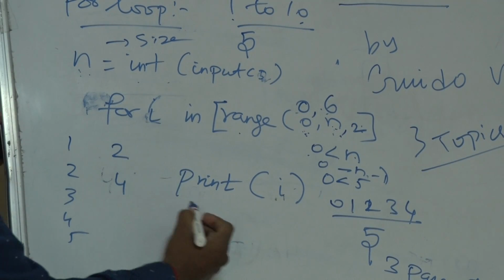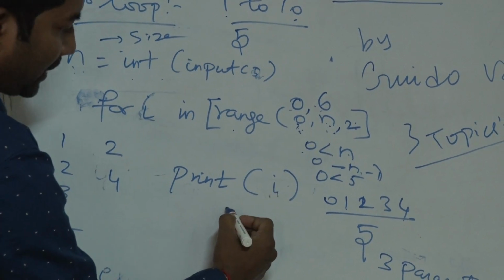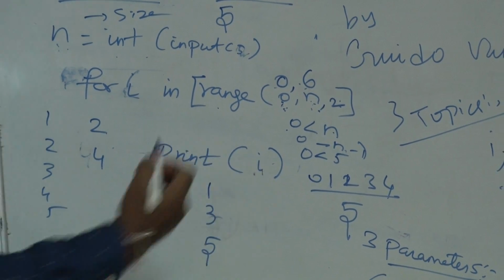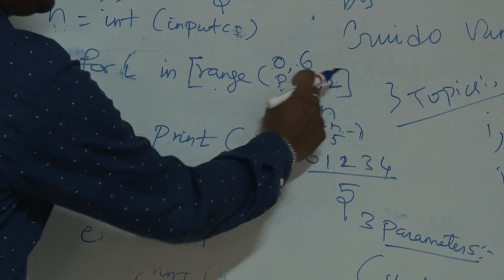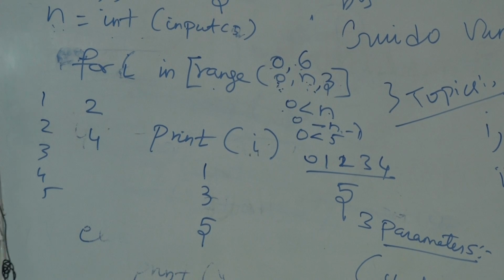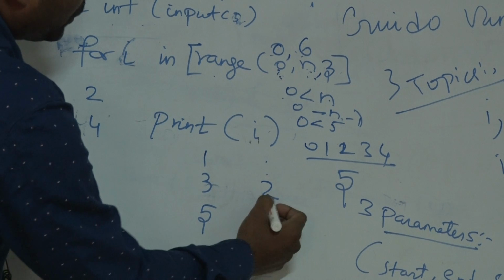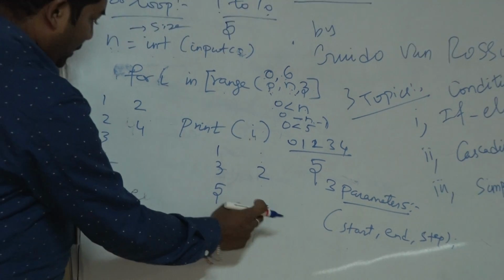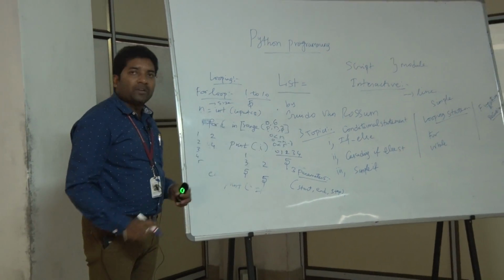Then it will print starting from the starting value, and the difference of numbers is 2. Likewise, it will print. If the difference I give is 3, starting from 0, it prints 0, 3, and so on. Likewise, the range function will work.